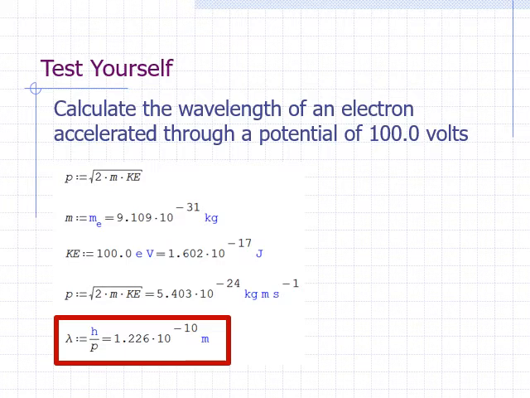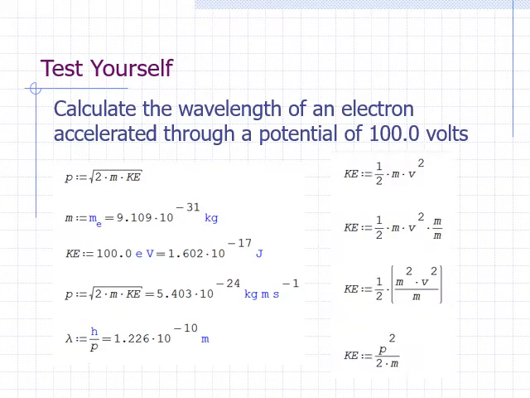If you're wondering where the formula for p comes from, here's a simple derivation. Kinetic energy is 1/2 times the mass times the square of the speed. Multiplying the right side by m over m is like multiplying it by 1, so it would still be equal to the kinetic energy.